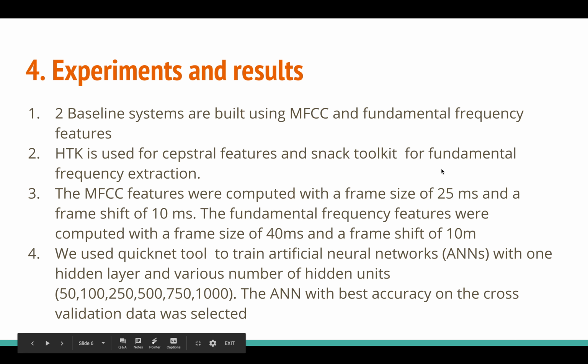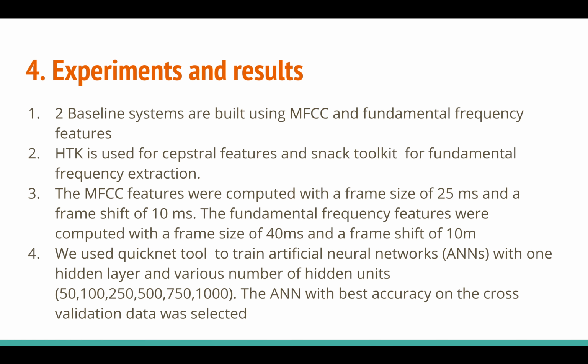For the MFCC calculation, or cepstral features, they use the HTK toolkit for extraction, and for fundamental frequency extraction they use the Snack toolkit.